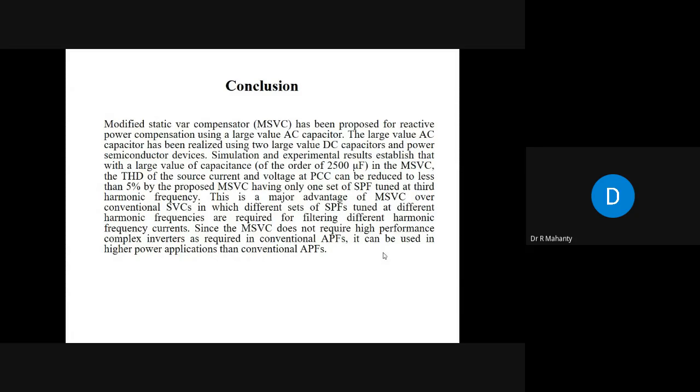This is a major advantage of MSBC over conventional SBCs, in which different sets of shunt passive filters tuned at different harmonic frequencies are required for filtering different harmonic frequency currents. Since MSBC does not require high performance complex inverters as required in conventional active power filters, it can be used in higher power applications than conventional active power filters.